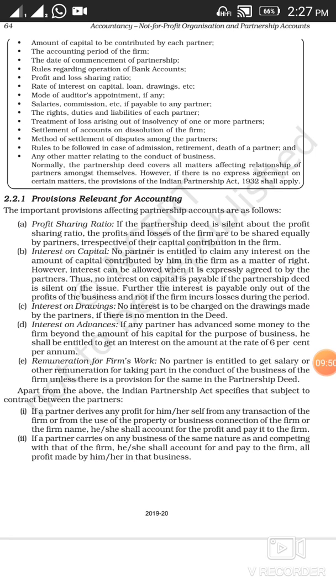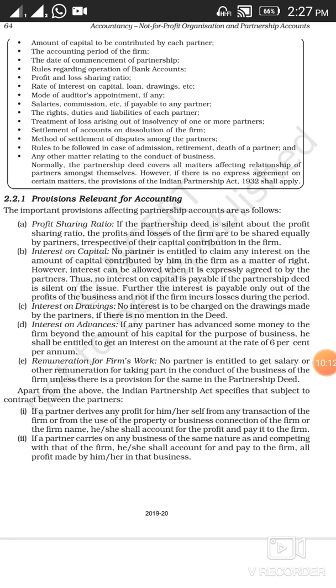It will start from 1st April of this year and it will last until 31st March of the next year. So what your accounting period is has to be mentioned there. The date of the commencement of partnership. Here you are going to write the date when your partnership is going to commence.